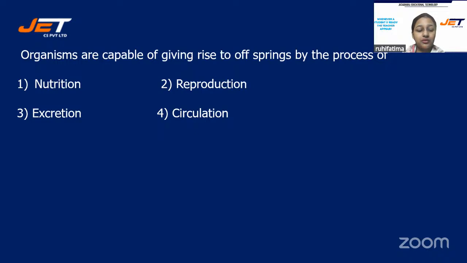Quick, students. Yes, Bhavna, Vishal, Avdesh, you all are correct. Option 2 is the right answer. Well done, students.